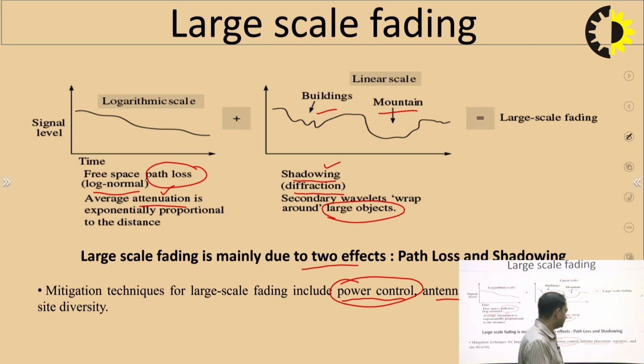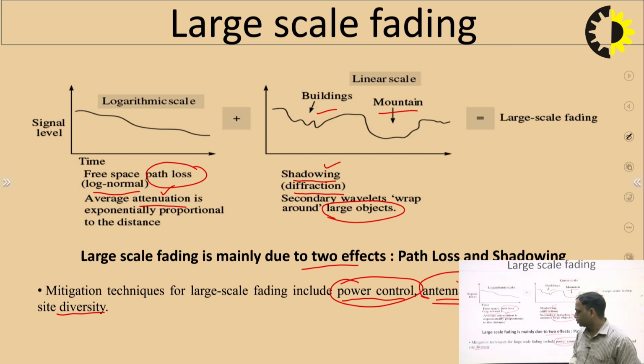So then based on that we have to place the antennas. If the channel conditions are not good, in that case how many antennas can we place at the transmitter side and the receiver side? Then the repeaters and the diversity, site diversity. Diversity means how many different cells we can accommodate or deploy in the geographical area, so that this fading